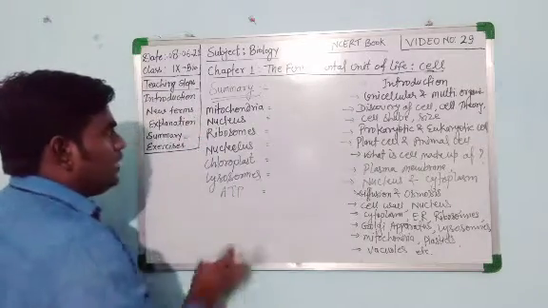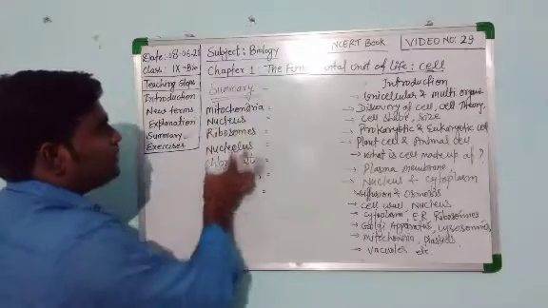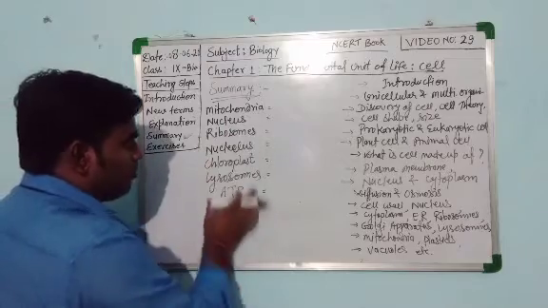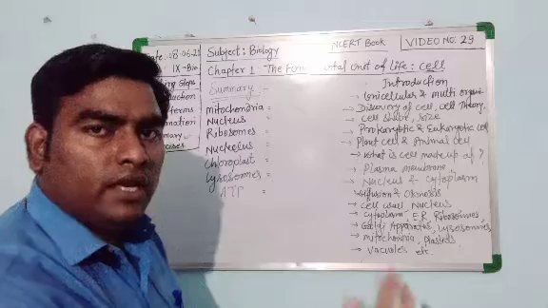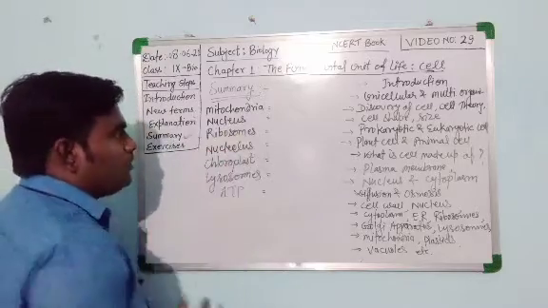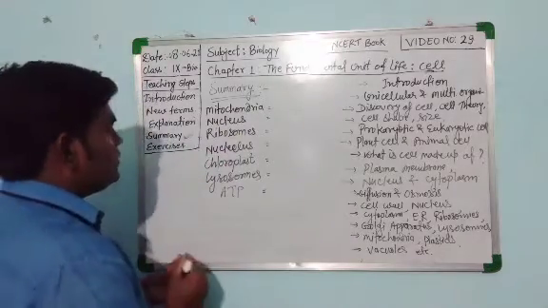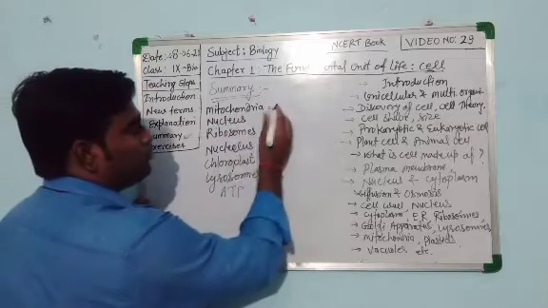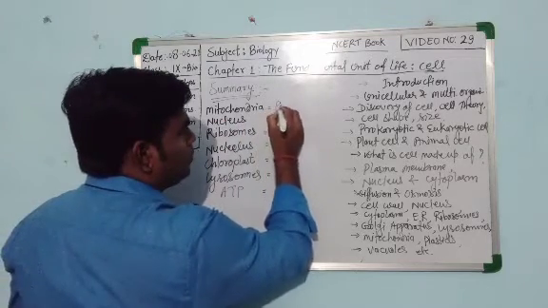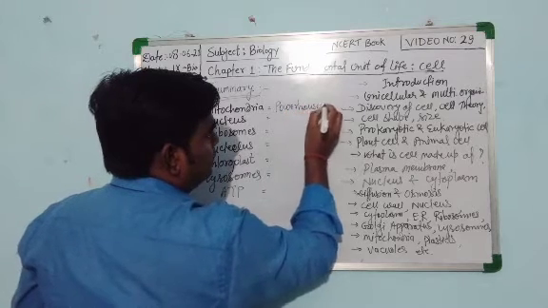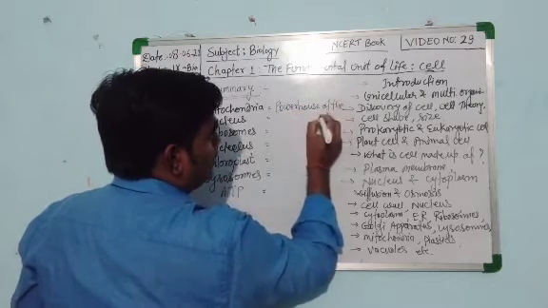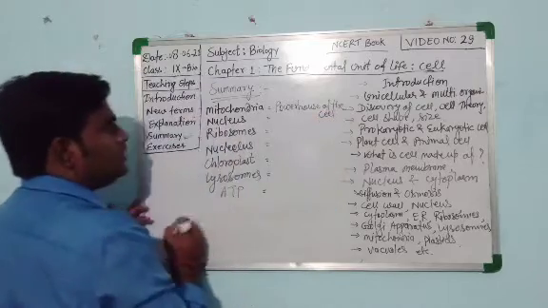First of all, I mention some names of the cell organelles and some points. So first of all, see the common names of these cell organelles. Suppose the first one is the mitochondria. Mitochondria is commonly known as the powerhouse of the cell. Okay, powerhouse of the cell.